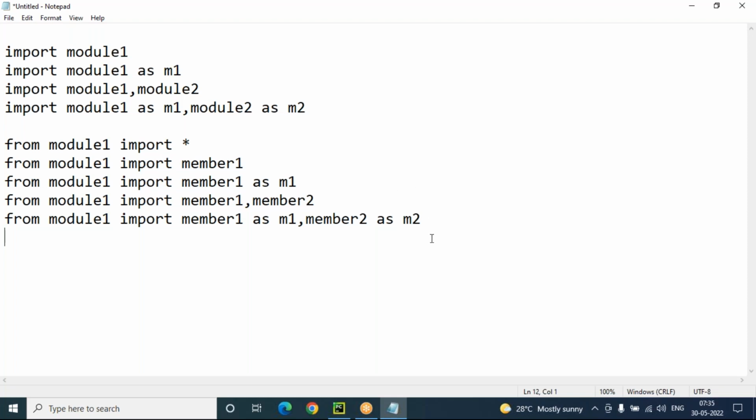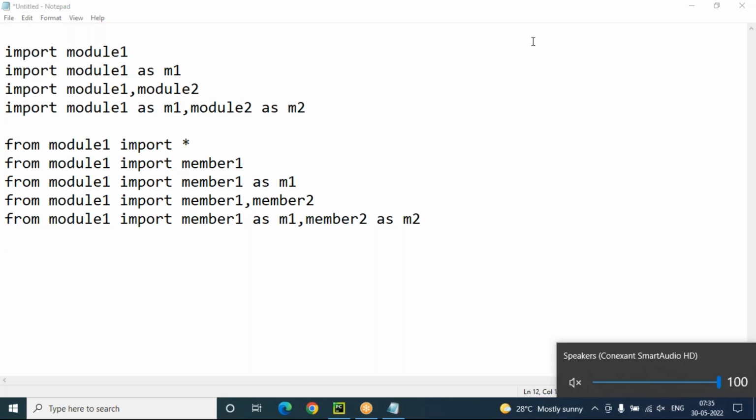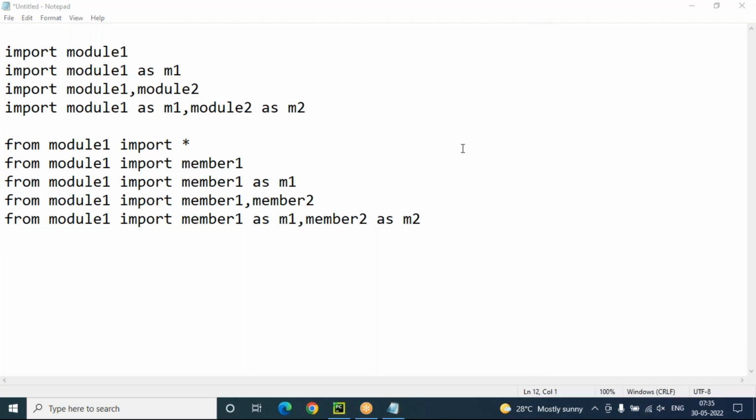Can you hear me now? There is some network issue. All of a sudden it is disconnecting again, reconnecting everything.